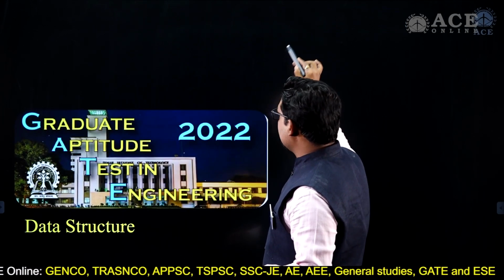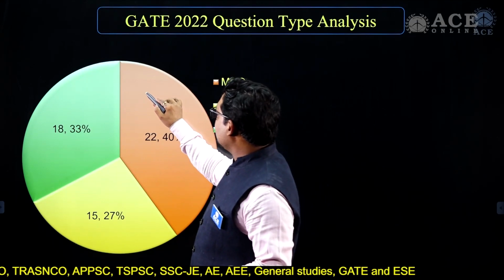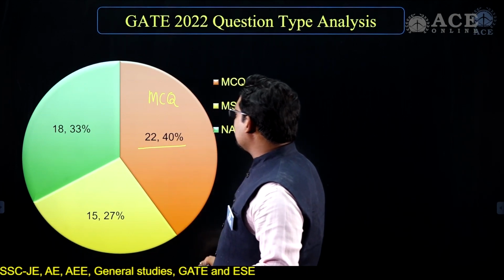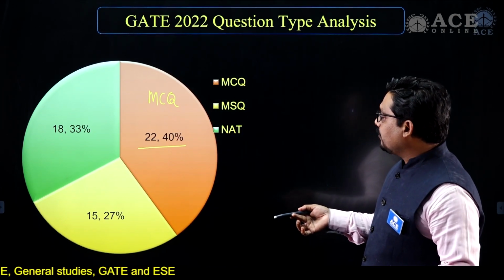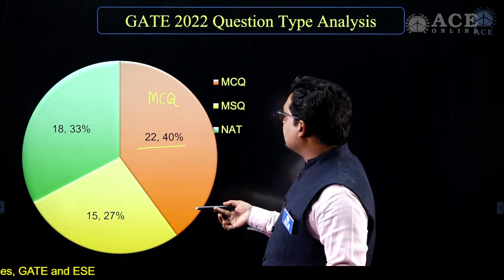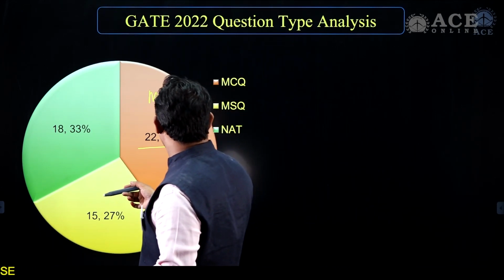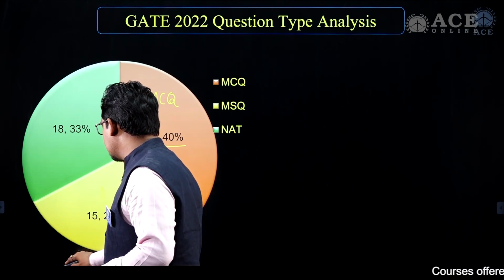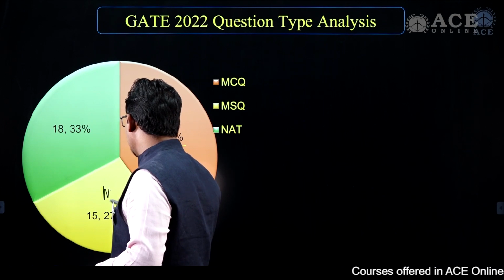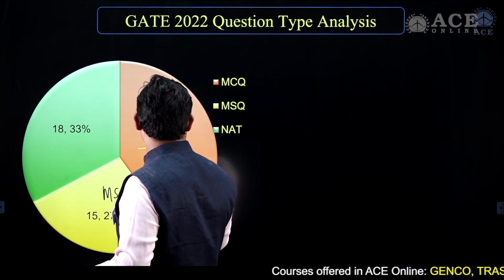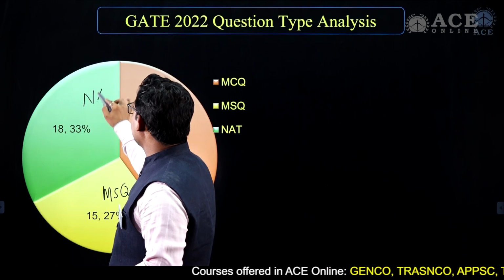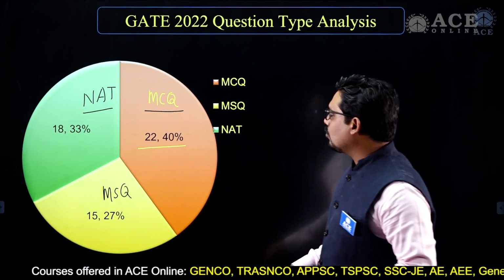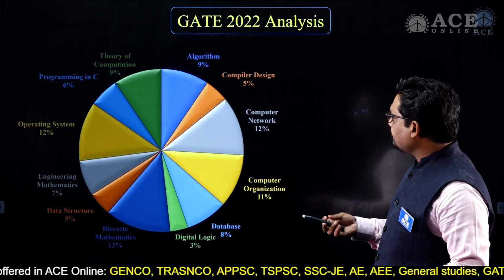The type MCQ is still leading the way, with 22.4 percent of questions from MCQ. MSQ, multiple select choice questions, is 15% of the questions, and NAT is 18%. Quite interesting in this case, but still MCQ questions are the largest.